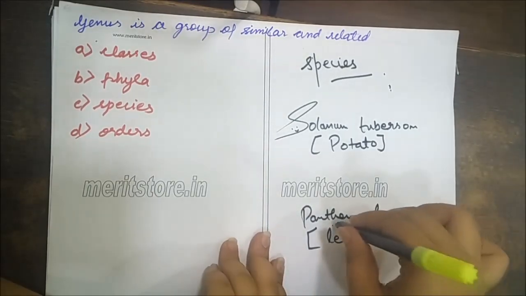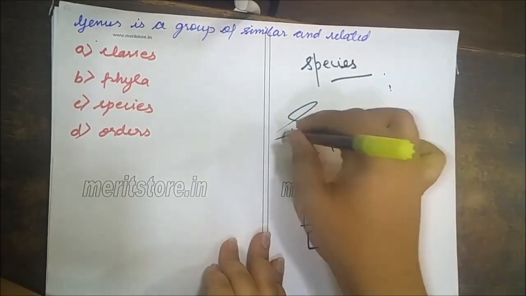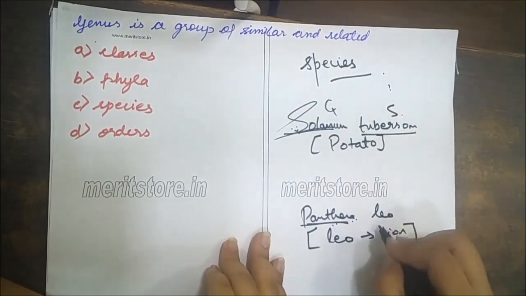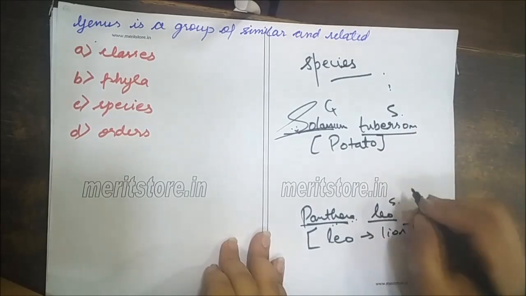Now the genus is Panthera, Solanum, and tuberosum, leo is species.